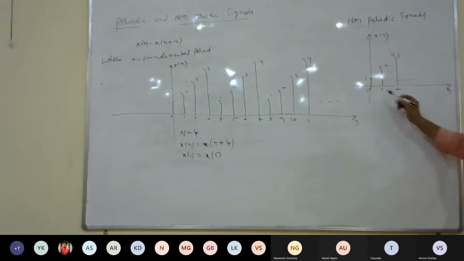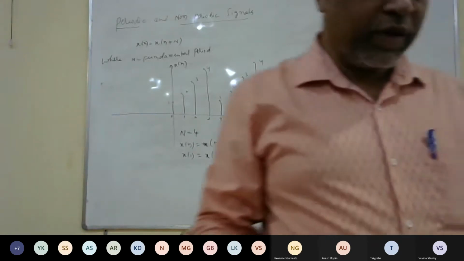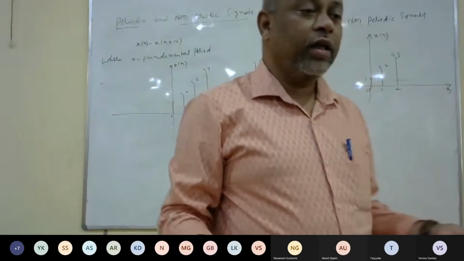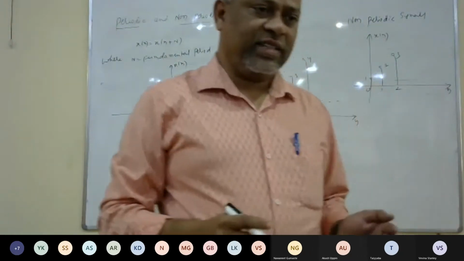What do you have here? You have samples 1, 2, 3. See, only 3 samples are there in this signal. There is no repetition of any samples or any pattern here. That's why we'll call such signals non-periodic signals.